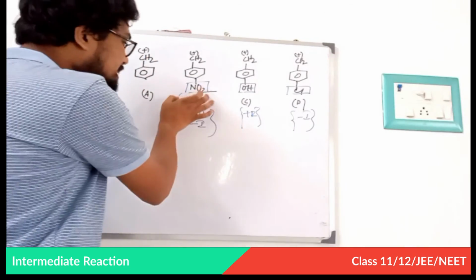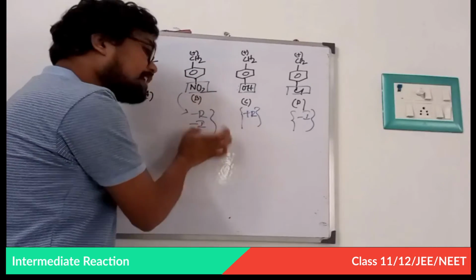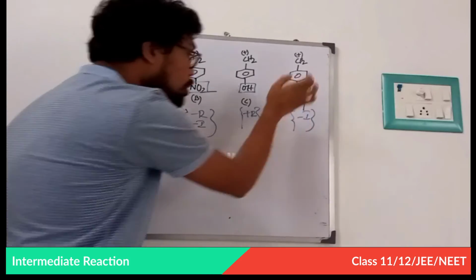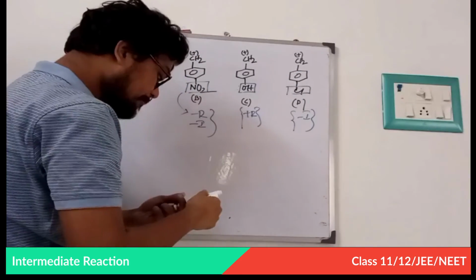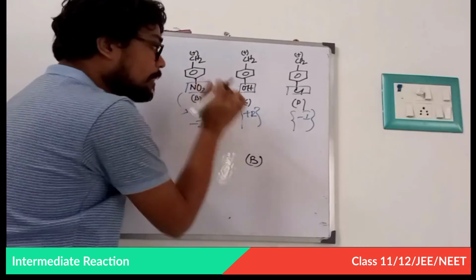Now, in this case, this is very unstable because here the minus R effect is also present and the minus I effect is also present. But in this other case, only the minus I effect is present. That is why B is least stable, because of both minus I and minus R effects. Then D.